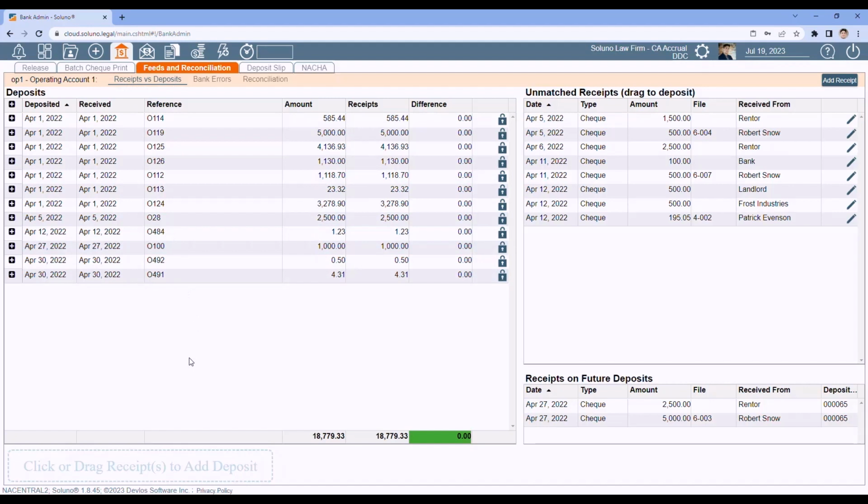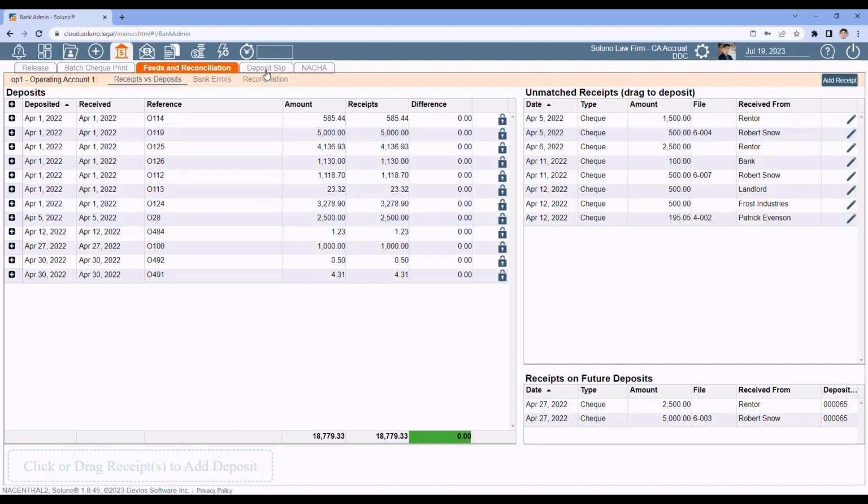So what is this screen for? Well, here on the left, it's showing me all the deposits I made within this bank statement period that'll show up on my bank rec. And that's fine. That's what I want to see. I want to reconcile these deposits when I do the bank rec. Over here on the right, it's showing me unmatched receipts. In other words, these are receipts that were not deposited into Soluno. So I've got two choices.